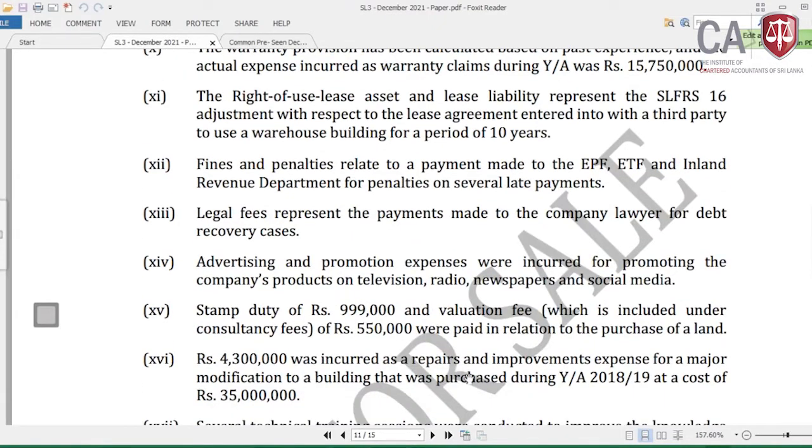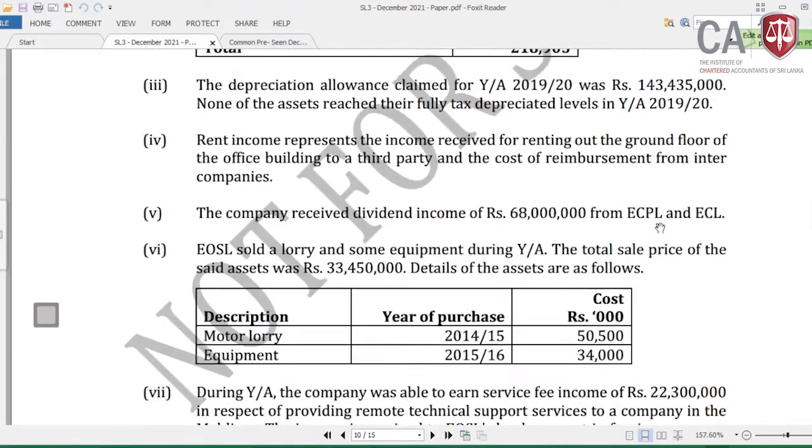The legal fees represent the payment made to the company lawyers for debt recovery cases. Why are we doing so? To generate the production of income, therefore it is an allowable deduction.